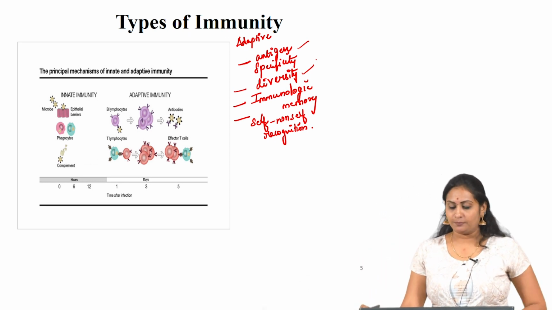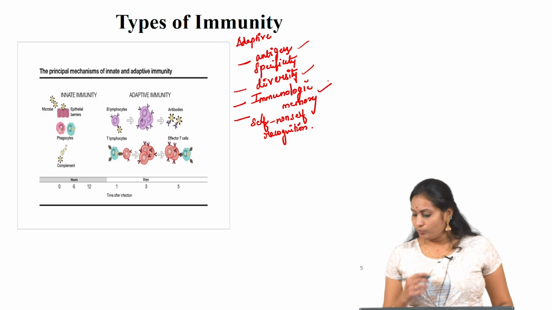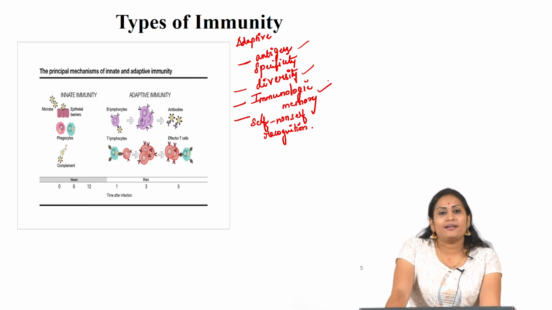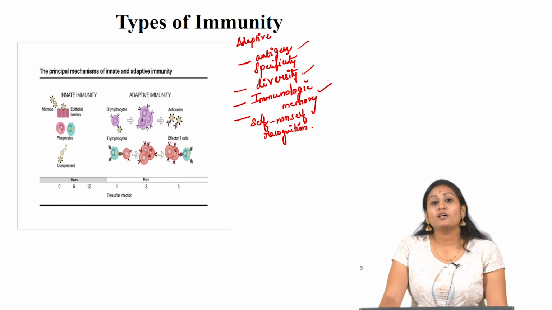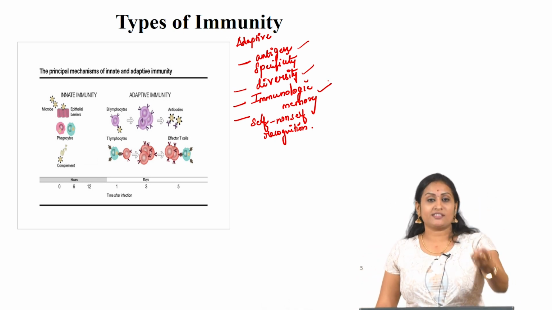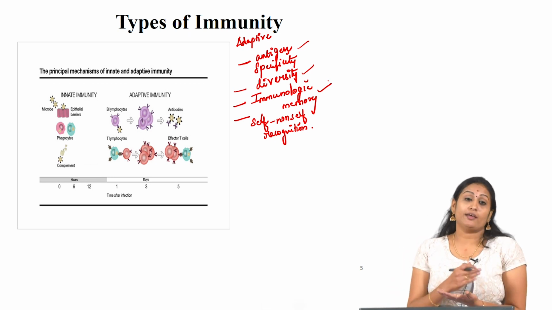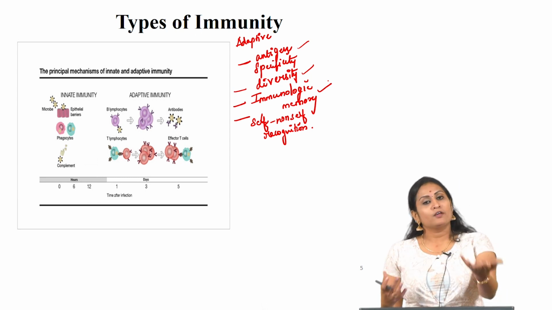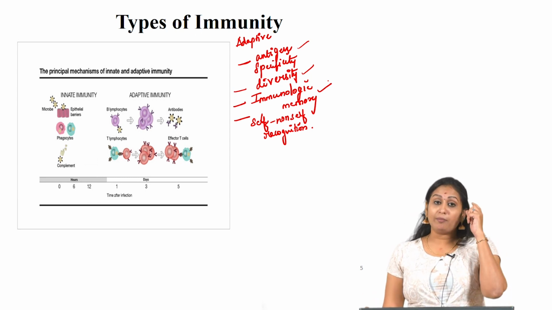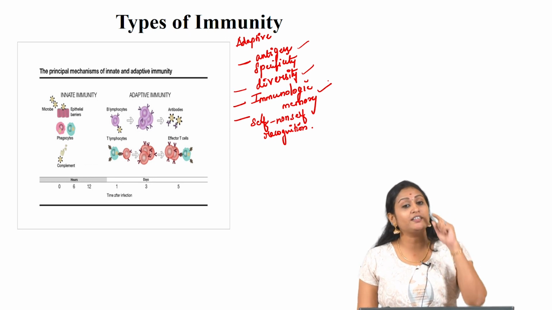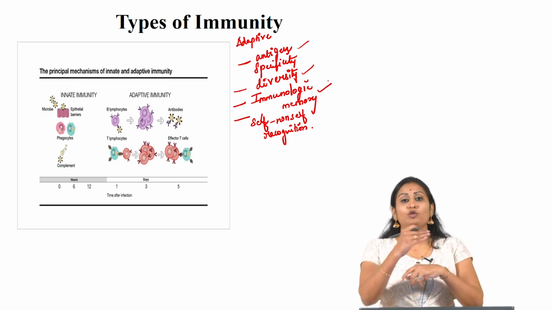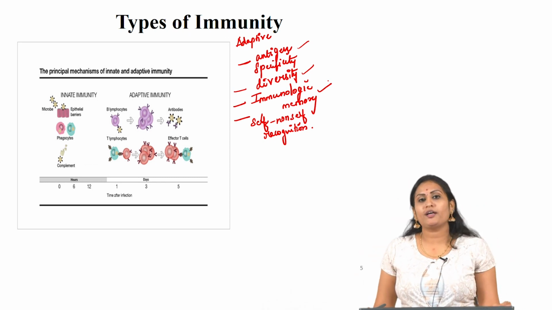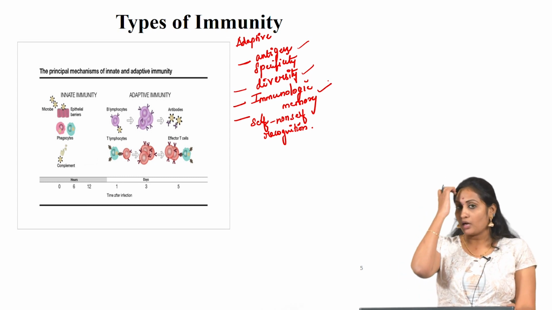Immunologic memory: once the immune system has recognized and responded to an antigen, when it encounters the same antigen a second time, it develops a high level of immune response to that specific pathogen. It keeps in its memory that we have encountered this already and we became immune to it. This is a very important attribute of adaptive immunity.